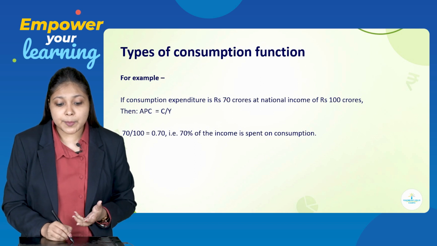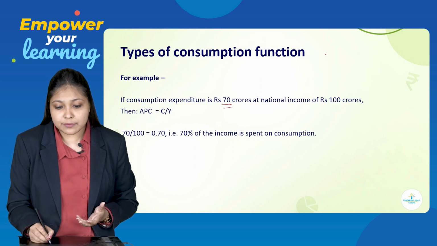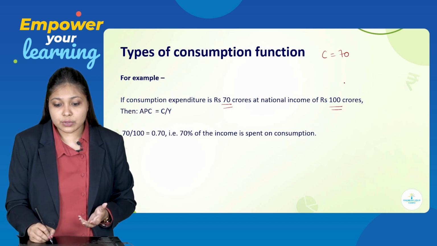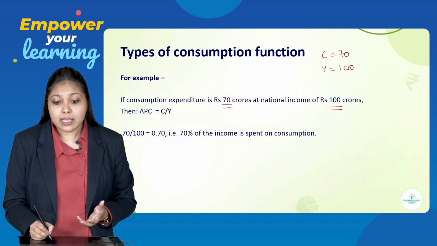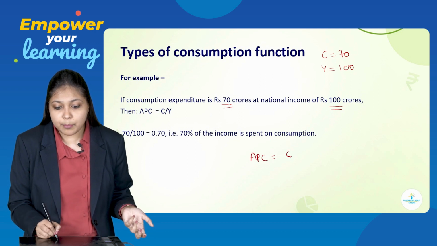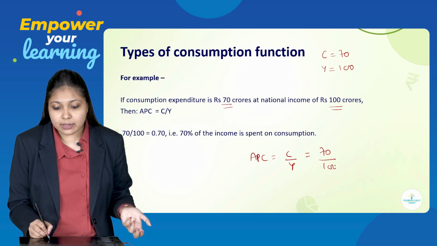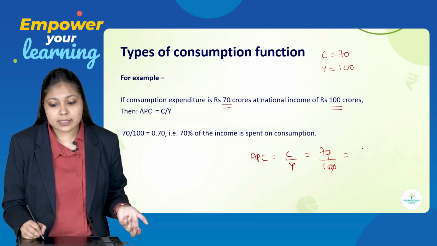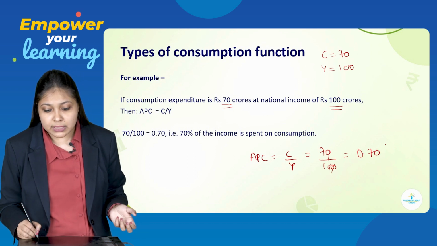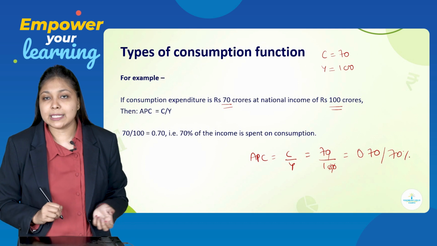APC, one more example they have taken over here. If consumption expenditure is 70 crores, that means C is 70, and national income is 100 crores, that means Y is 100. Then what will be the APC? APC is equal to C upon Y. C is 70 upon Y is 100. That is 0.70. If I convert it into percentage, it becomes 70%.